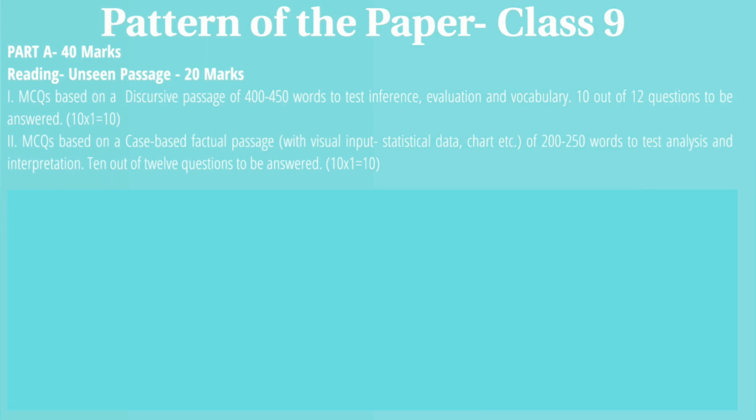So your paper will be divided into 2 sections, part A and part B. Part A will be of 40 marks, part B will be of 40 marks. In part A, you will have the reading section, which will be of 20 marks.